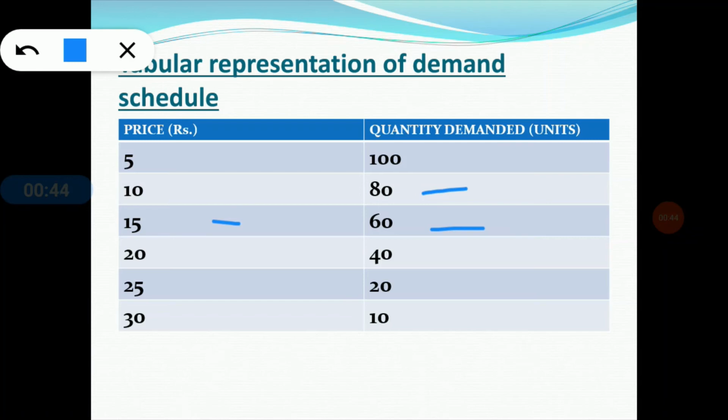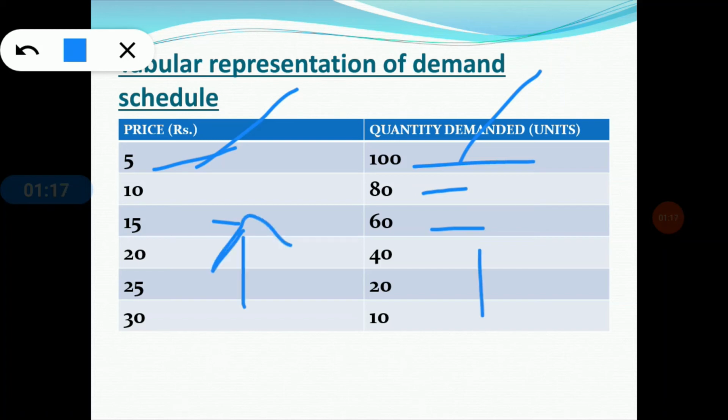So there are two columns, one is the price of the commodity and another one is the quantity demanded for the particular commodity. So price increases 5 to 10, 15, 20, and quantity demanded decreases, so 100 to 80, 80 to 60, 60 to 40 and so on. So according to the law of demand, price and quantity demanded are inversely related to each other. That means if one increases, the other decreases, and vice versa is always true.